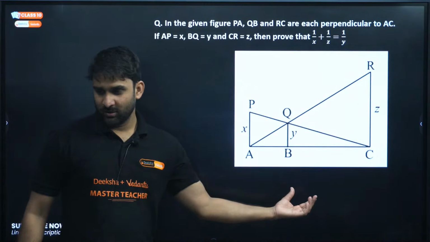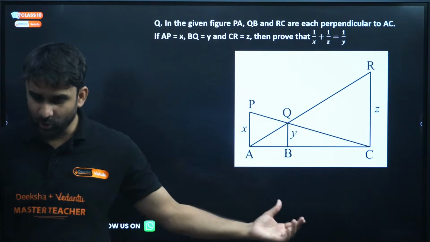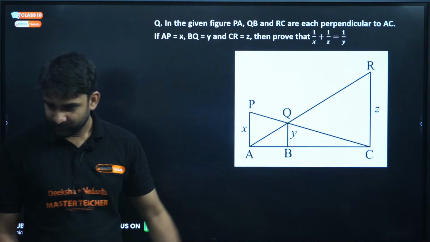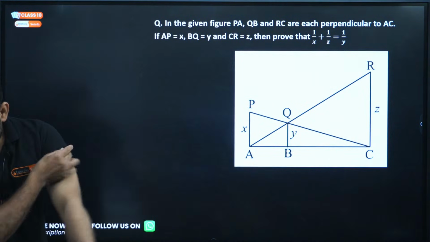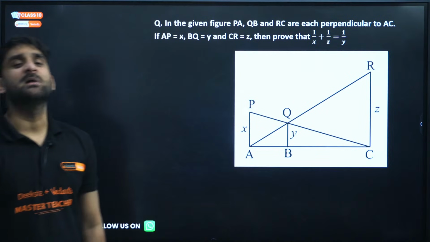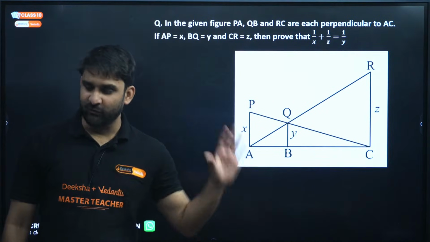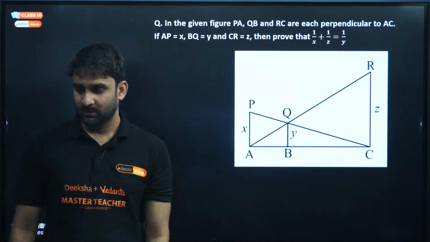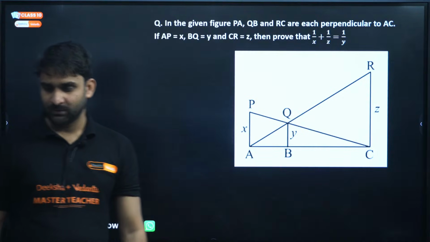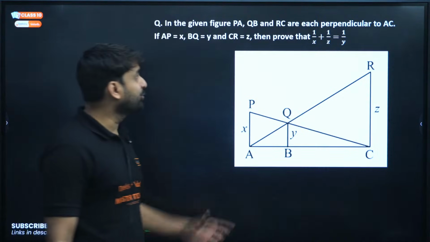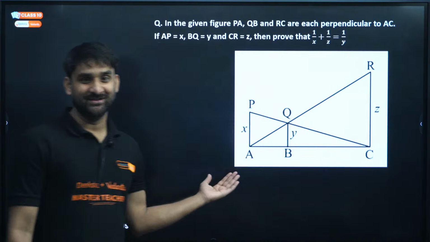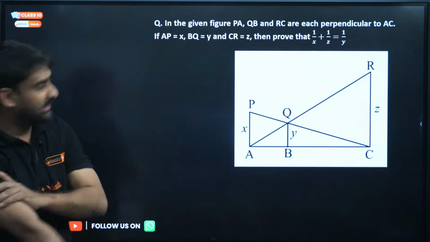Wow. Yes, Captain, got it. Thank you. Look at the question, my dear. See Rani, if BPT comes in the exam, it will give you 4 or 5 marks. Okay, let's do the question. Look at the level of the question. This is a PYQ.